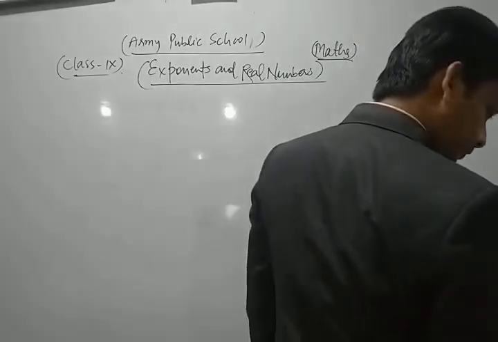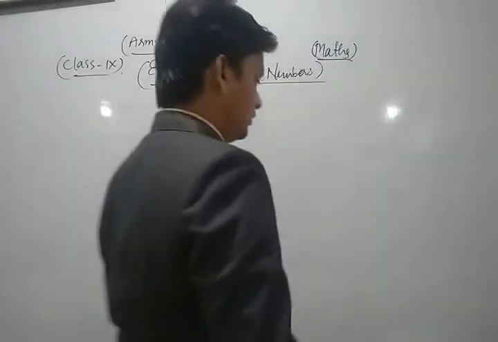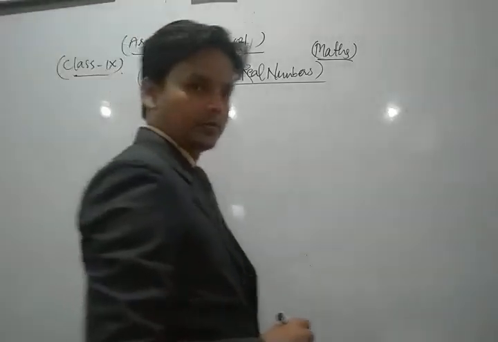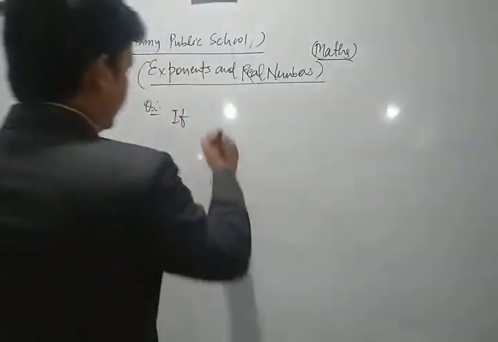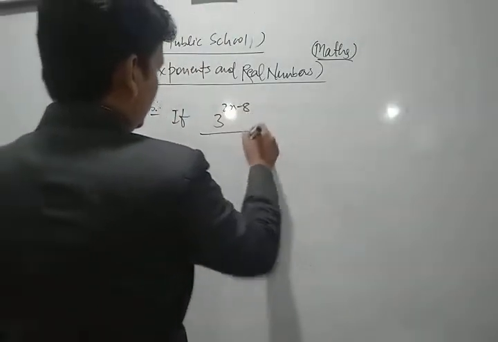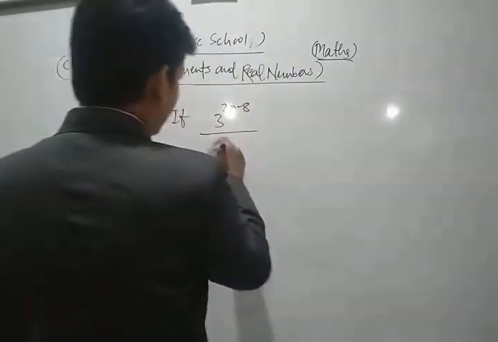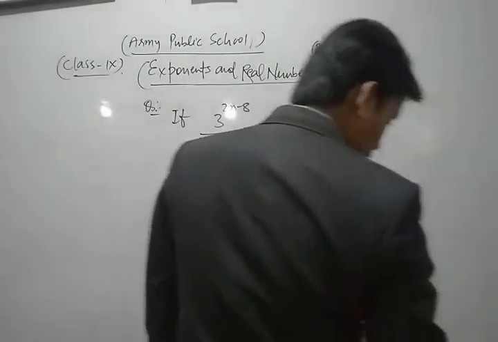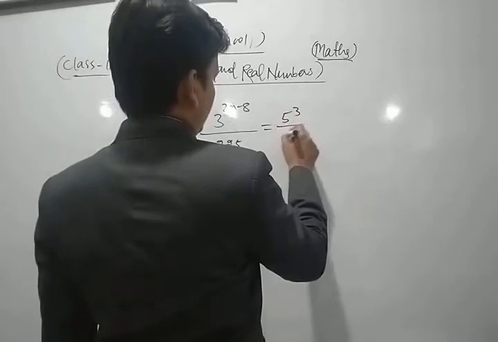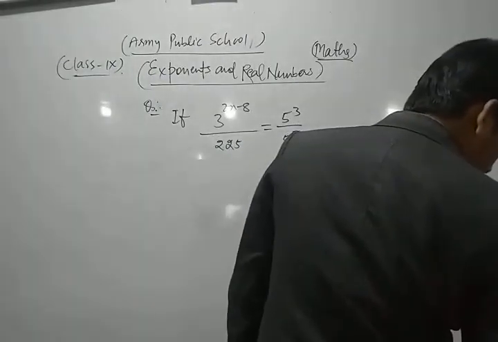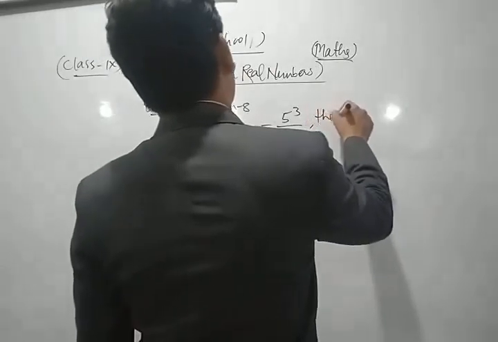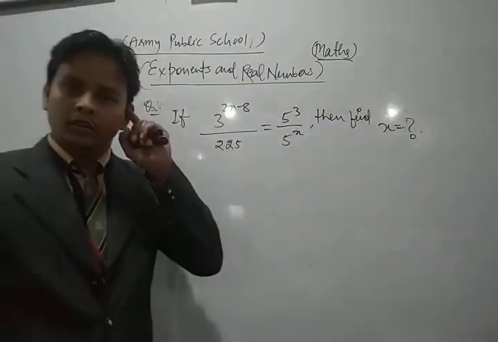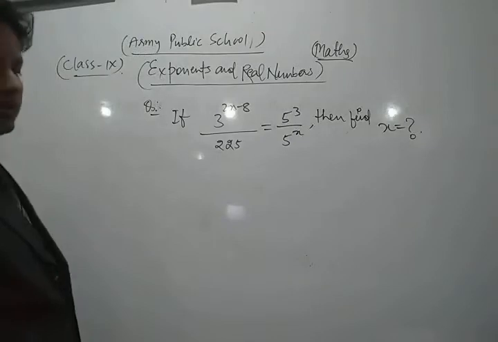And the question is, if, this is a very important question, if 3 to the power 2x minus 8 upon 225 is equal to 5 to the power 3 upon 5 to the power x, then find the value of x. Now look, let's see the solution.